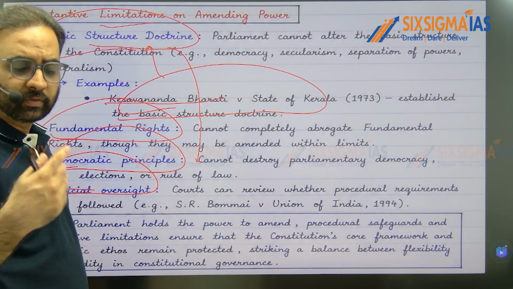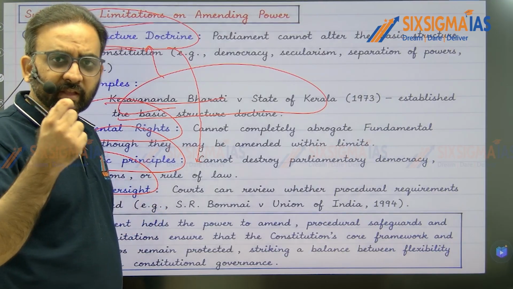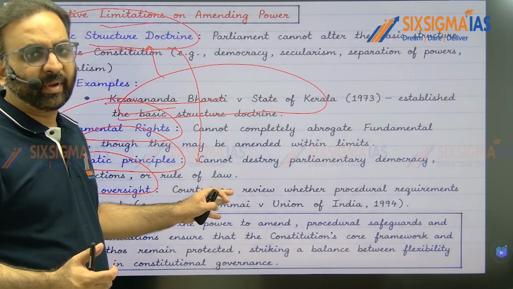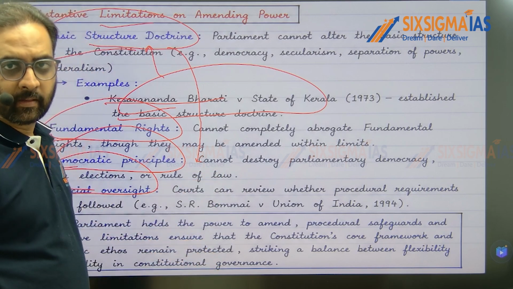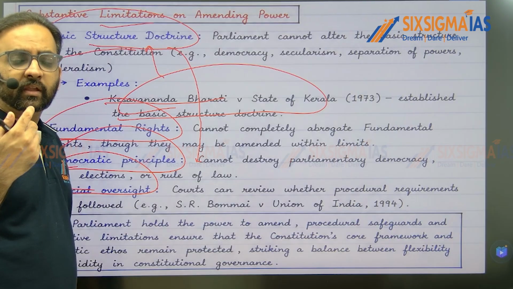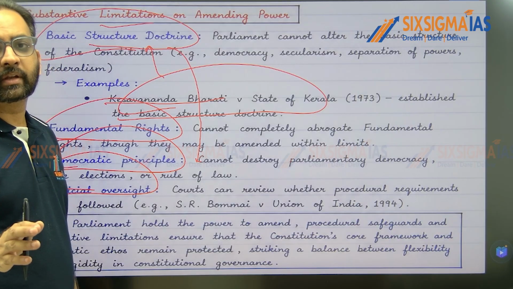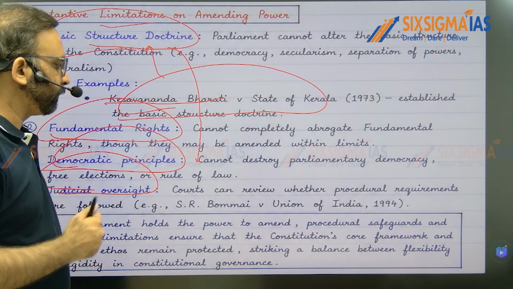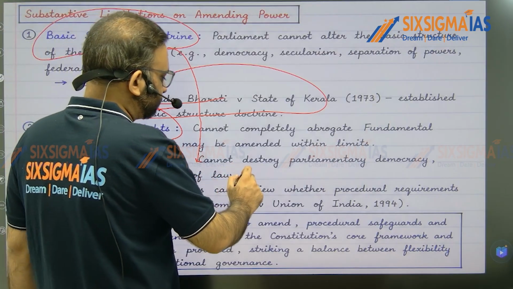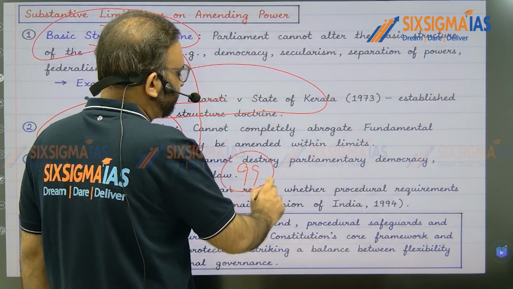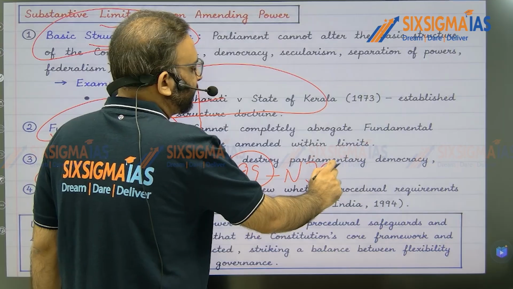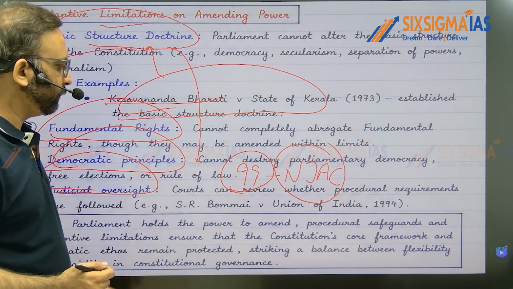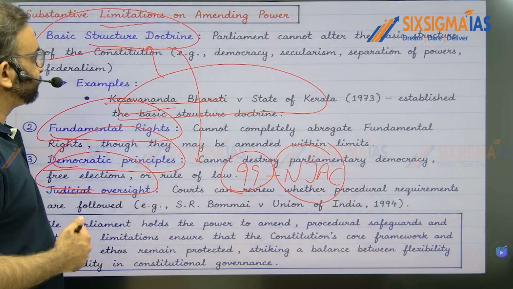So thereby the Supreme Court can examine the substantial question of law of a Constitutional Amendment Act. If it is violating the fundamental principles on which our constitution is based, then the Supreme Court can strike down such a Constitutional Amendment Act. For example, recently the 99th Constitutional Amendment Act, which was supposed to establish the National Judicial Appointments Commission, got struck down by the Supreme Court. That example you can mention, right?